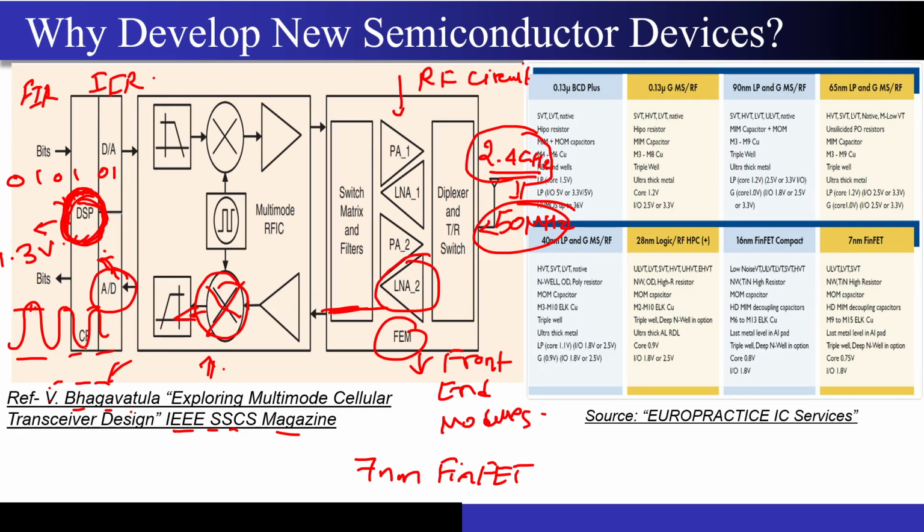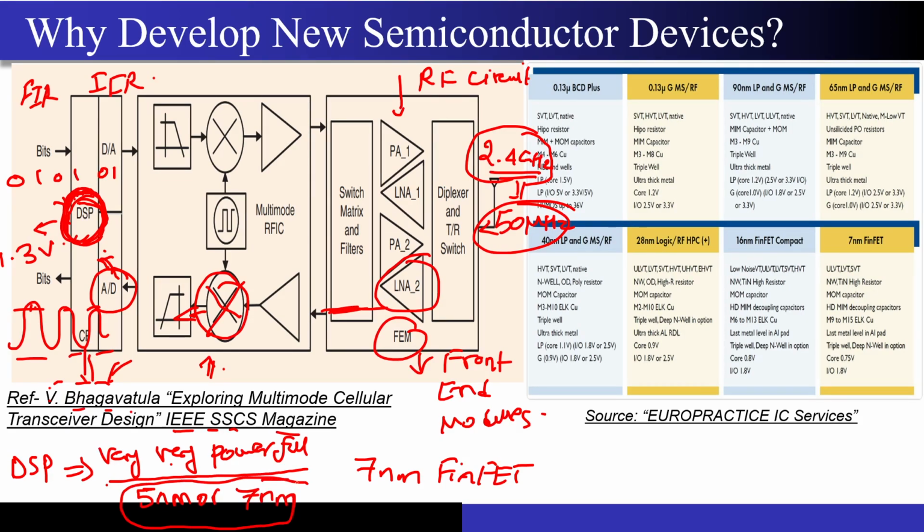Now this DSP that you are seeing has to be very, very powerful. Of course, not so powerful that it will drain the battery of the mobile in 1 hour, but it has to be capable enough to do all the processing in very fast time, right? So if I want a very fast processor, and I want heavy computation to be done by this processor, then I will try to design it maybe in 5 nanometer or 7 nanometer technology, right? Because I can fit more transistors in the same amount of area. That means I can do more computations in the same amount of time. That is why the DSP has to be designed in a very, very low technology node.